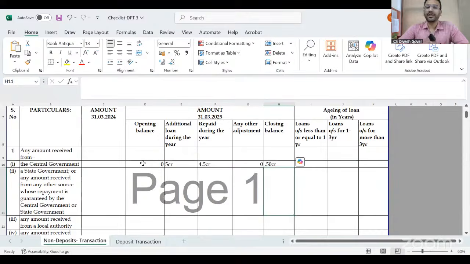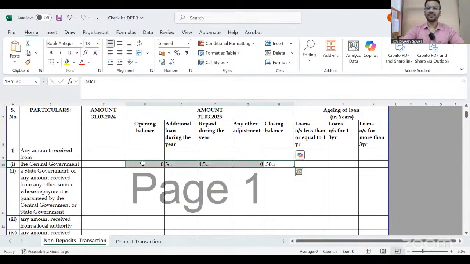Although I have taken OD only for 1 crore, my form is showing the amount of 5 crore as well as 4.5 crore. The only thing is, if my OD limit is 1 crore, opening cannot be more than 1 crore and closing cannot be more than 1 crore. Both will be between that. But during the year, many times the amount came, many times the amount goes. So we have to mention everything about the OD and CC limit.